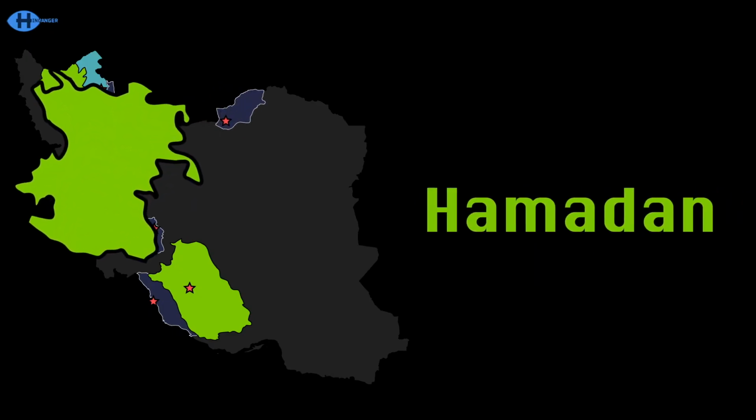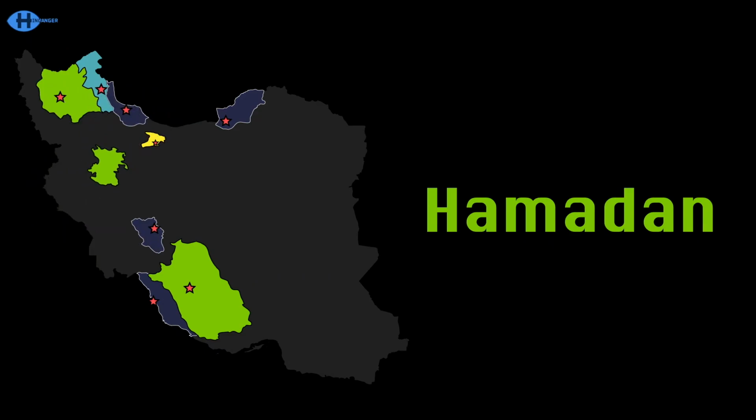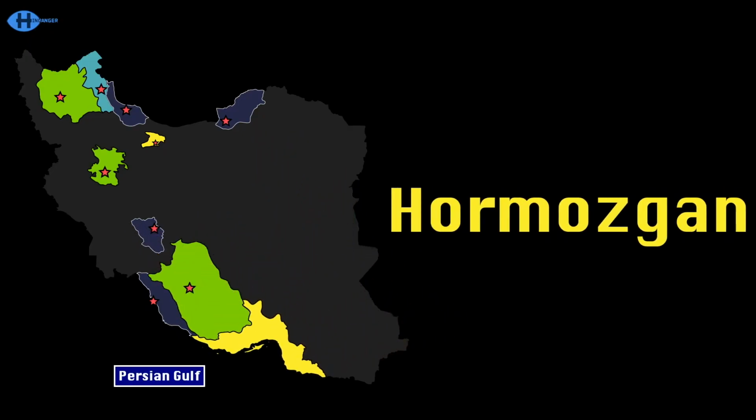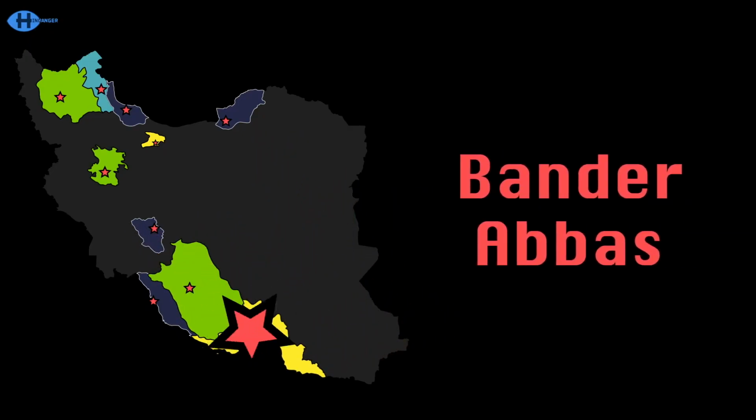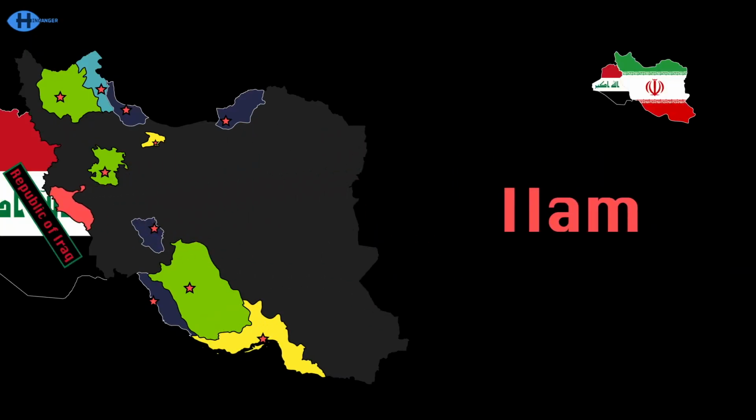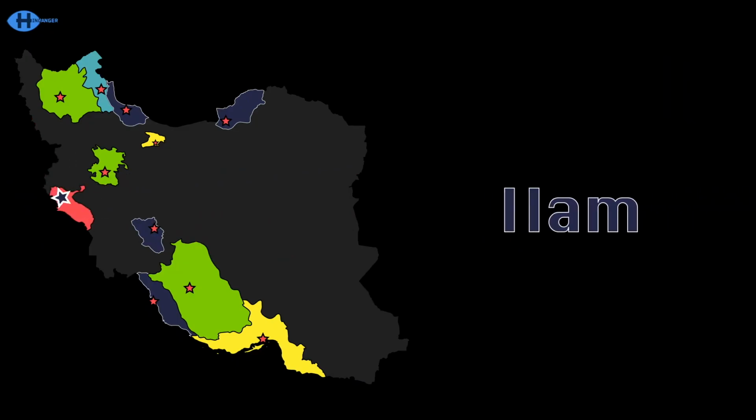Hamadan is in the Zagros Mountains. I got a capital, it's also Hamadan. Hormozgan is down here touching the Persian Gulf at last. My capital is over here, it is Bandar Abbas. Ilam is here in the west touching Iraq. Ilam is the capital where that star was spinning like a clock.